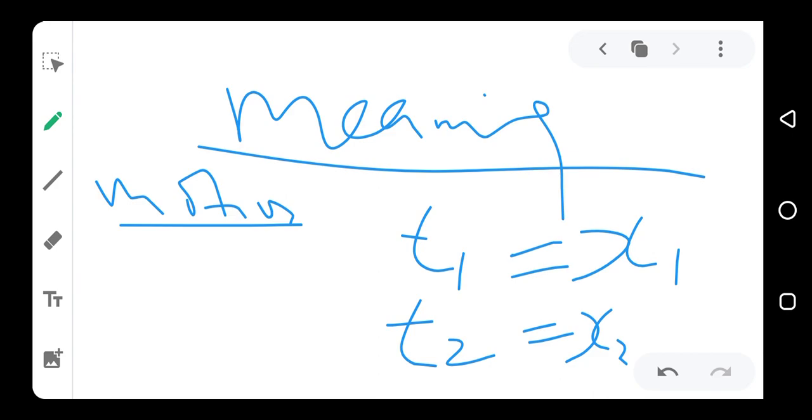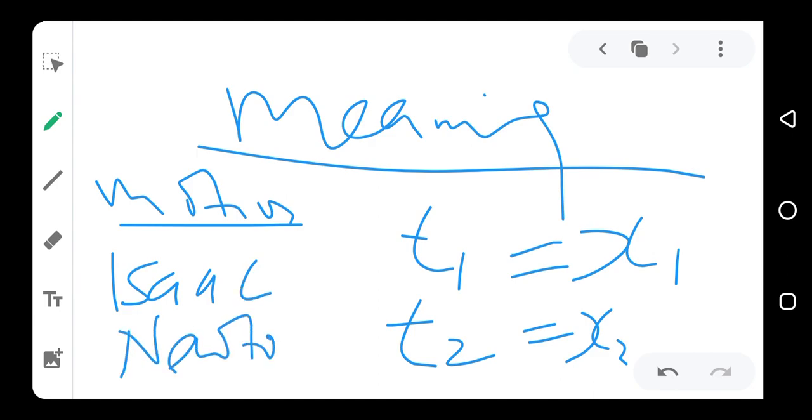So this is it about motion. And the person that gave us most of the laws that help us to explain the concept of motion is a scientist called Isaac Newton. Isaac Newton gave us three laws that help us in explaining the concept of motion. We call them the first law of motion, second law of motion, and third law of motion. Now let's look at some of the laws.